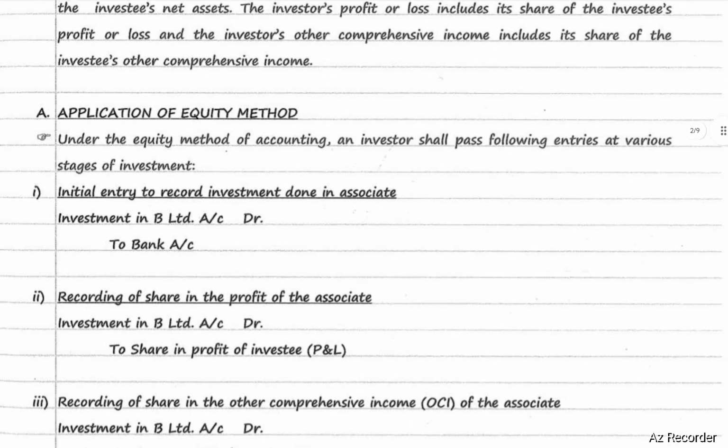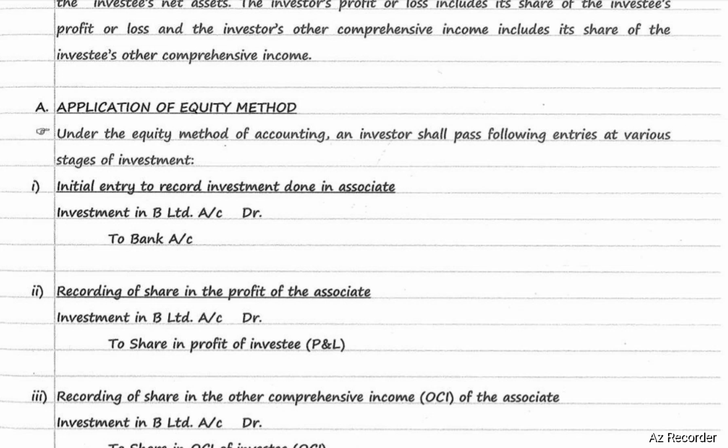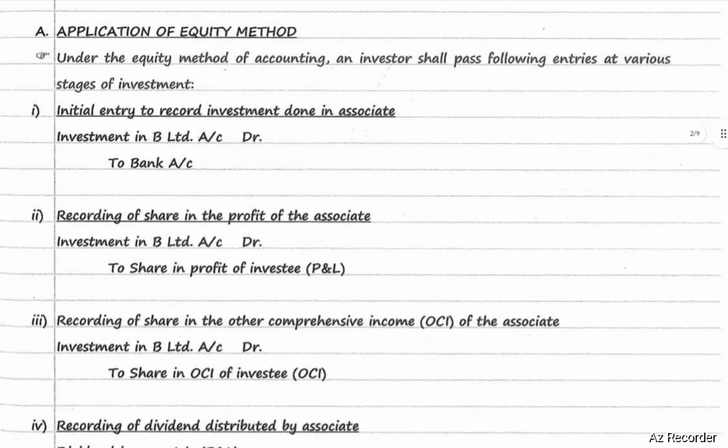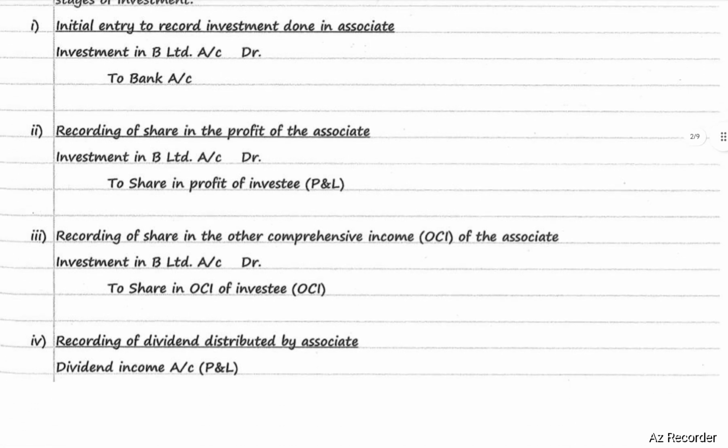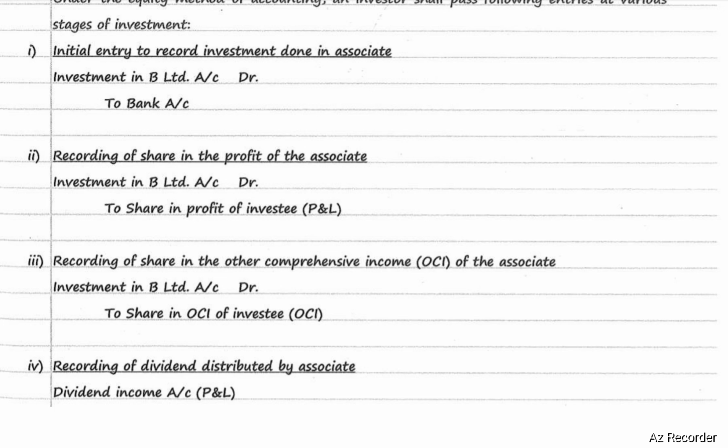Application of equity method. Under the equity method of accounting, an investor shall pass the following journal entries at various stages of investment. In case of the initial entry to record investment in an associate, the entry will be investment in B Limited account debit to bank account. For recording share in profit of the associate: investment in B account debit to share in profit of investee. Share in profit of investee will be transferred to P&L account.